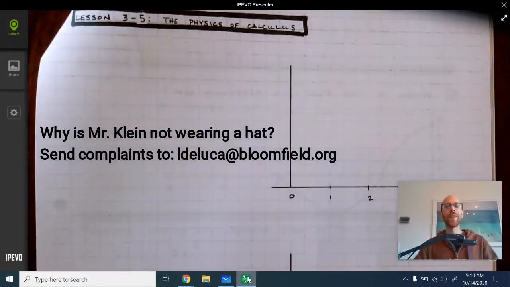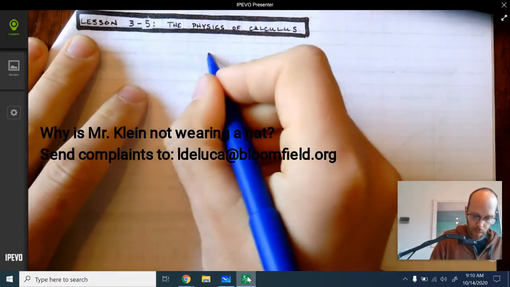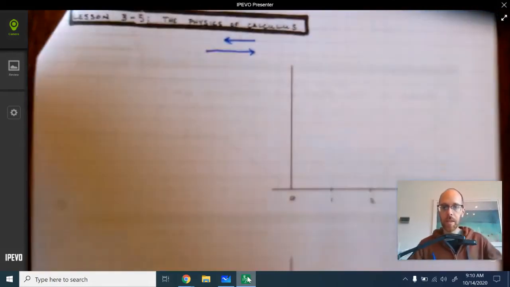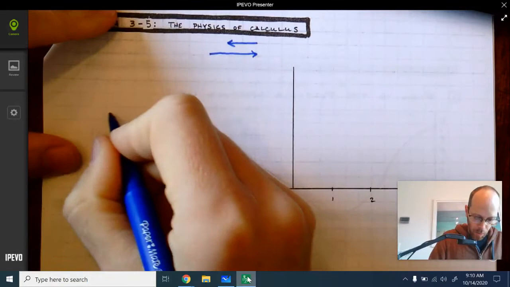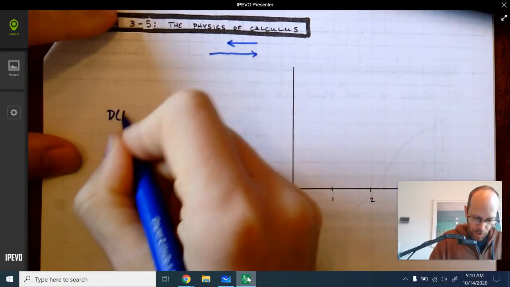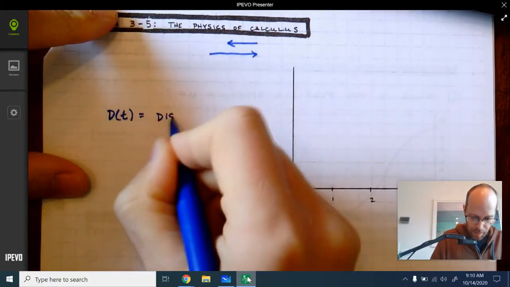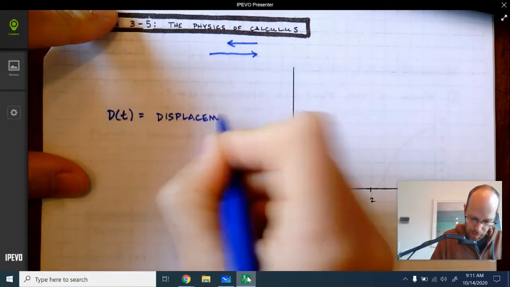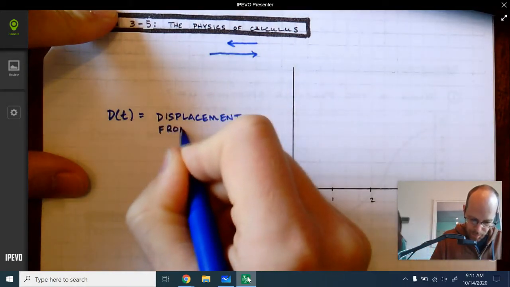The story of our angry young man is a story of motion as we watch him move forward and backwards. So let me tell you a little bit about that motion. Let's begin here. We're going to define a function called d of t, and d of t is going to be his displacement from home.